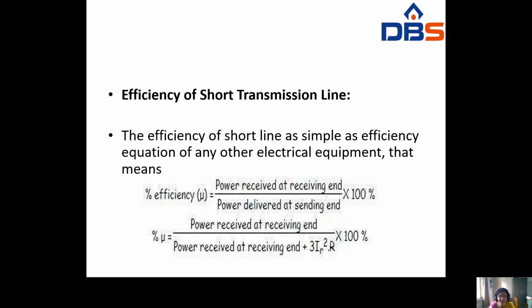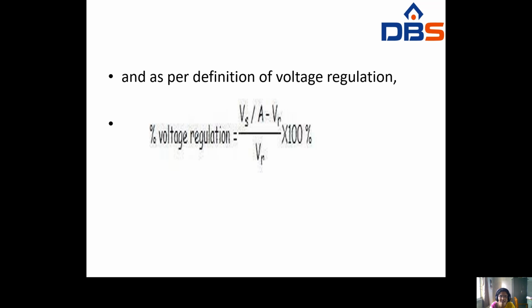And how can you find out the efficiency? The efficiency of the short transmission line is as simple as the efficiency of any other electrical component. That means power received at the receiving end to power delivered at the sending end, into 100. The power delivered at the sending end is the power received at the receiving end plus losses. What are the losses? I square R losses, 3 I square R losses, since we take a three phase line. So by using this formula, with 3 I square R losses, into 100, you can find out the efficiency of the short transmission line.